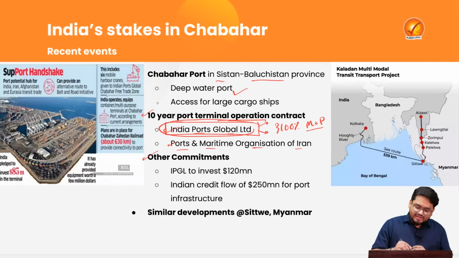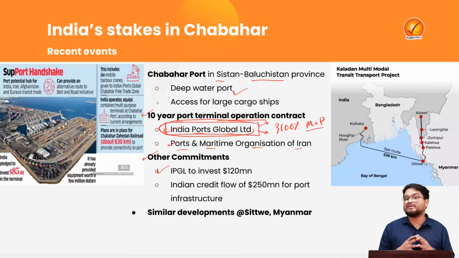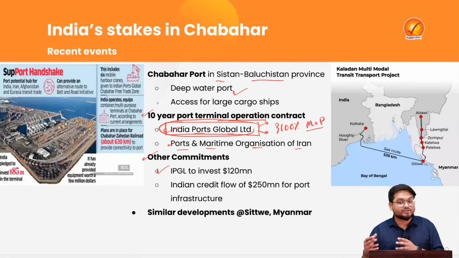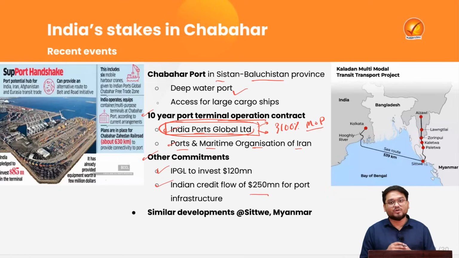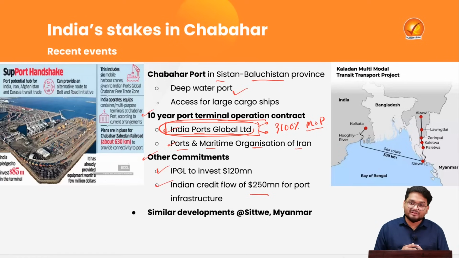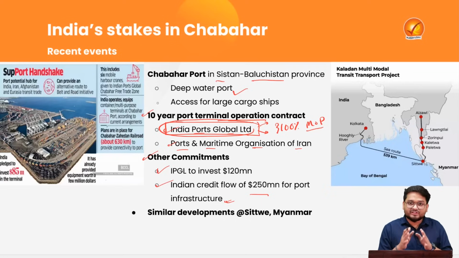And here the other commitments in the deal will be regarding this IPGL, which will be investing around $120 million in Iran's Chabahar port. And additionally, India will also be given extra credit of $250 million for the port infrastructure and the various port amenities within the same.